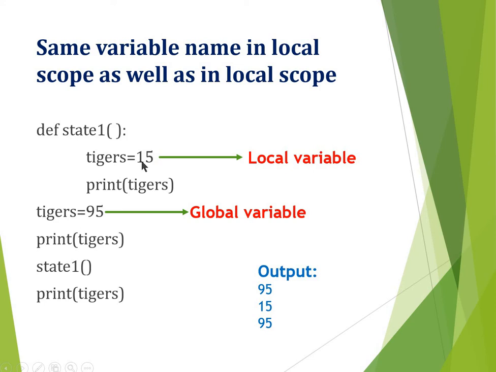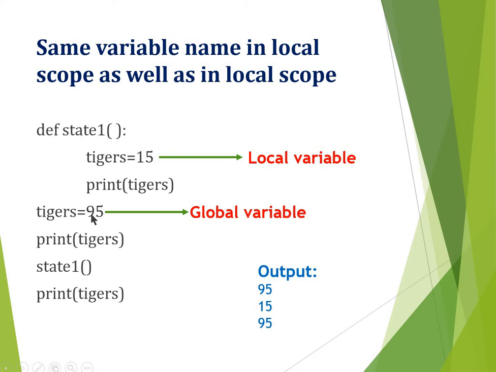This statement will create a local variable with the name tigers as it is an assignment statement, and it won't refer to tigers of the main program. It will be used only here, print tigers. And coming to the main program, tigers equal to 95, which is a global variable here. So we are using the same variable name in local and global. Print tigers, then calling the function again, print tigers. Let's see what will be the output of this program.